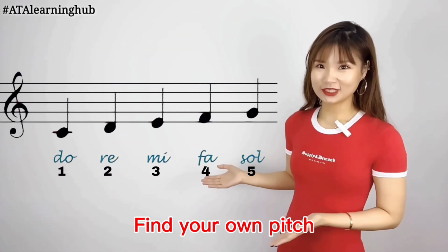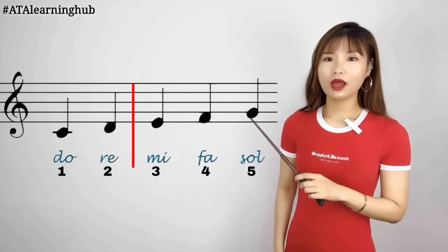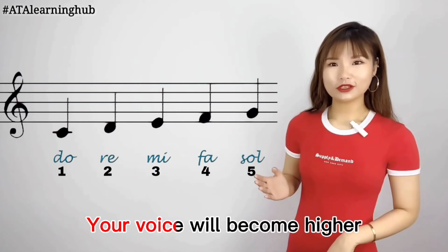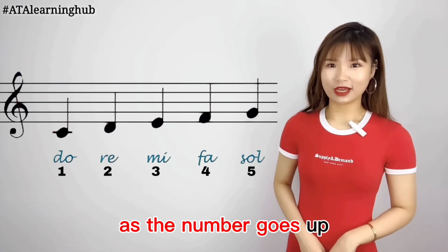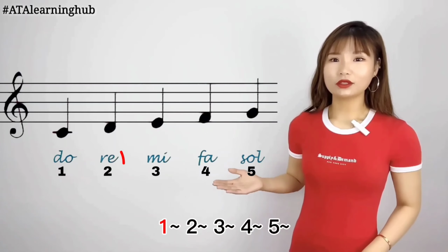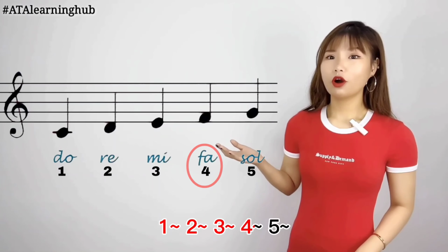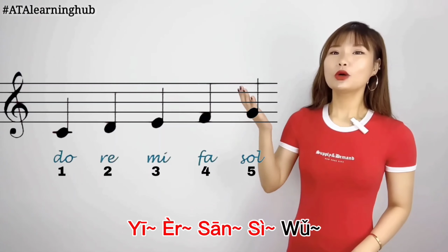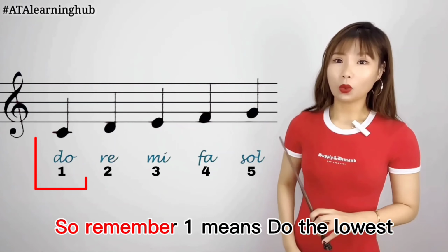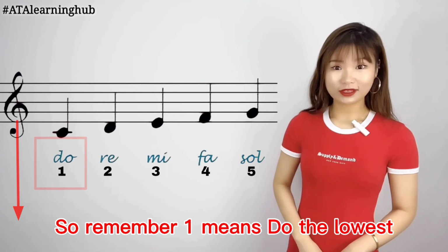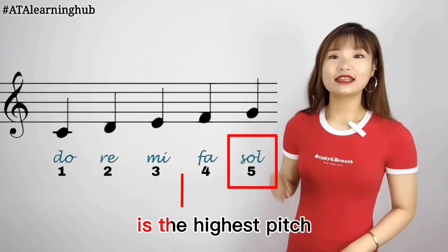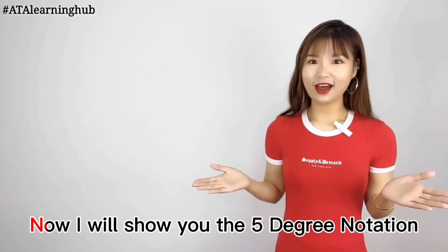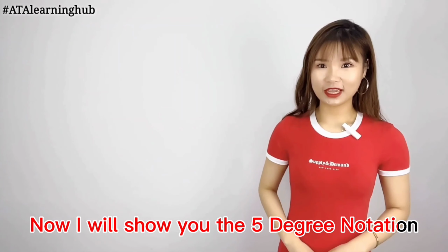Find your own pitch. Do, re, mi, fa, sol. So your voice will become higher as the number goes up. You can sing also like 1, 2, 3, 4, 5. So here, remember, 1 means do, the lowest, and 5 is the highest pitch. Can you try it by yourself? Great. Now I will show you the 5-degree notation.